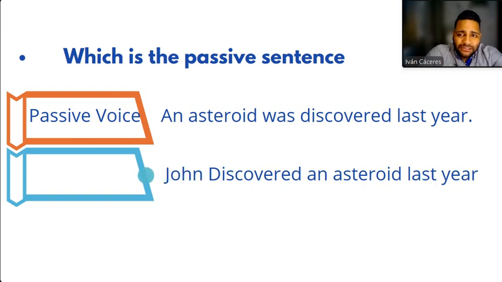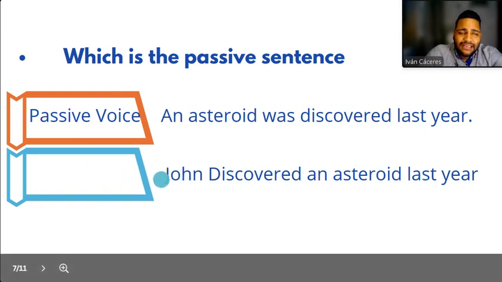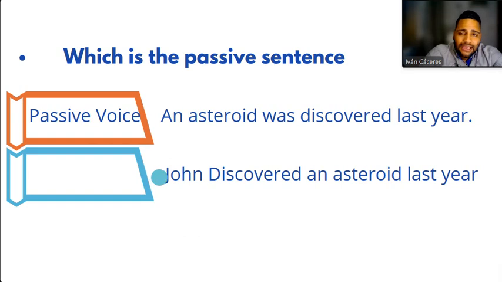Por lo tanto, esta última oración, que no está aquí identificada, es la voz activa, ¿ok? Es la que normalmente utilizamos para hablar cuando tenemos una estructura normal de sujeto, verbo y complemento. Y la voz pasiva es cuando no nos importa quién lo hizo. Puede ser porque no sea relevante, no sea importante, no hace falta. Porque si yo les digo, por ejemplo, John descubrió un asteroide, ¿quién es John?